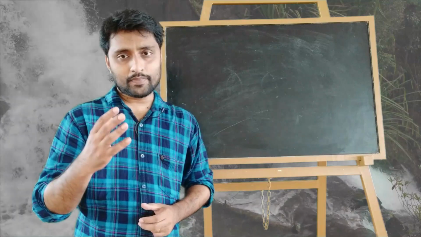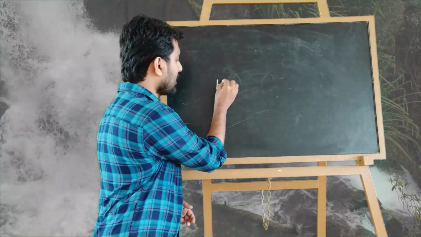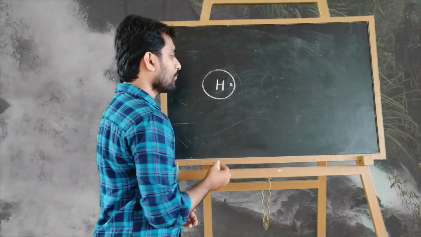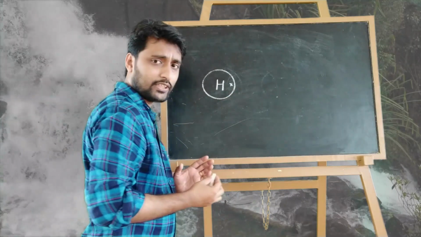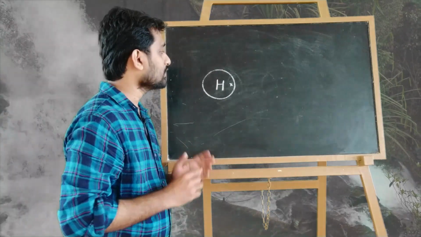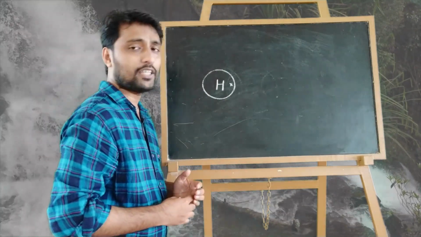So listen, for that we can consider the formation of hydrogen, oxygen and nitrogen molecules, because hydrogen, oxygen and nitrogen are also able to make covalent bonds like carbon. So what about hydrogen? Hydrogen outermost, how many electrons are there? Yes, one electron. So I am going to draw one hydrogen here, and its one electron. It requires one more electron to become stable, because only one shell is present for hydrogen, so it requires a maximum of 2 electrons.